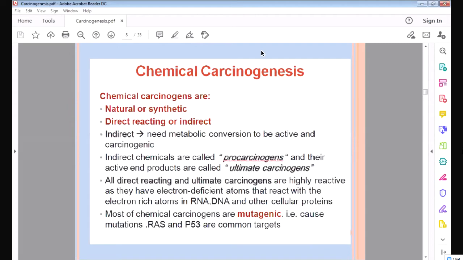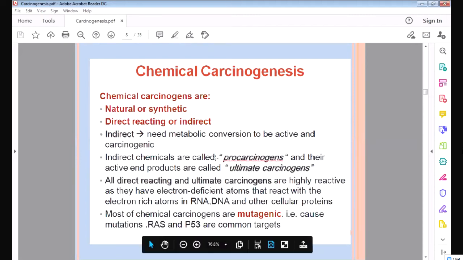Okay, so chemicals are natural or synthetic. Natural means they are natural chemicals, and synthetic means artificial, which can cause cancer. And there is directly reacting or indirectly reacting. What do you mean by directly reacting? Directly reacting means they directly cause cancer. They do not undergo any conversion. But indirect means, in the body, they get converted into some other compound, which causes cancer, and that is carcinogenic.